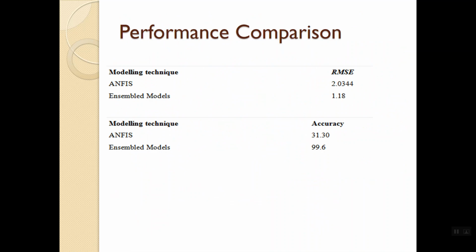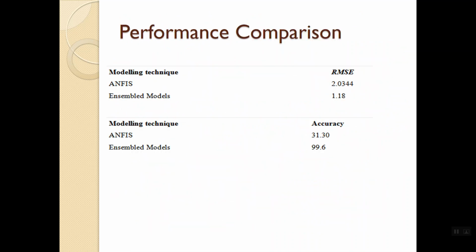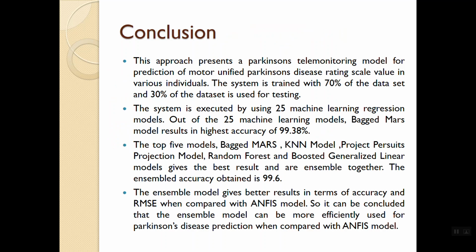My ensemble model gives much better results than the ANFIS model. The ANFIS model gives an accuracy of 31.30, and my ensemble model gives 99.6, which is much better. As far as health is concerned, accuracy is of main importance.